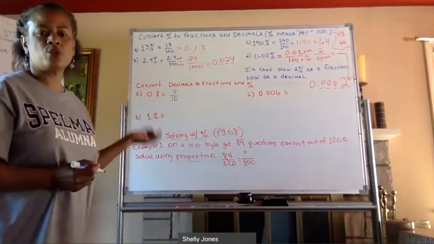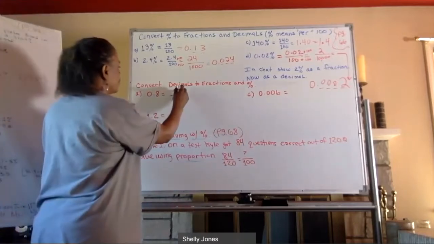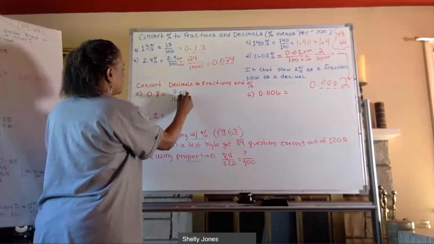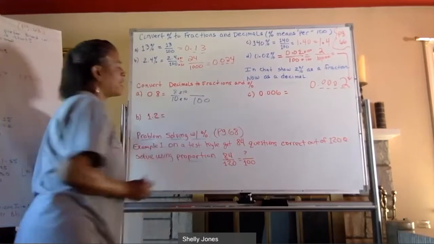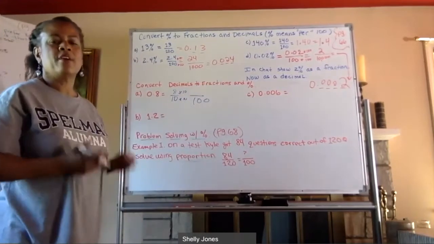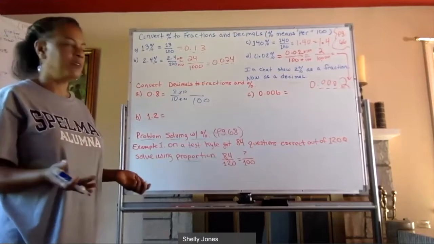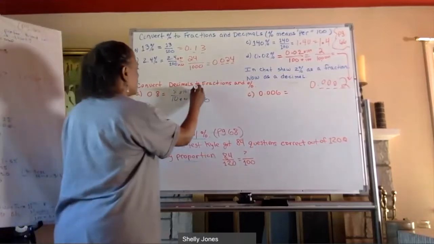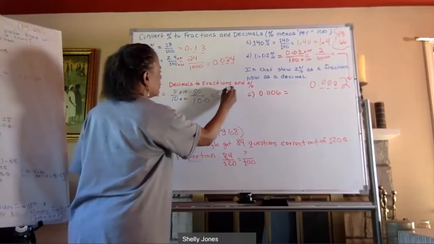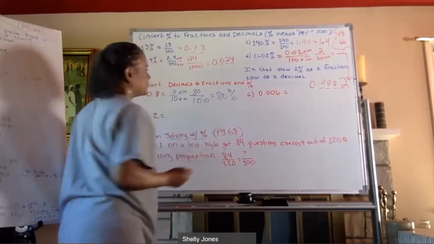If I want to change it to a percent, I think I want to multiply the numerator and the denominator by 10. So I have 100. Once I have 100, then I have a percent, right? So 8 times 10 is 80. So that equals 80%. All right.